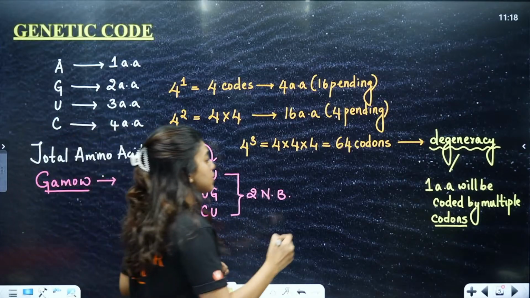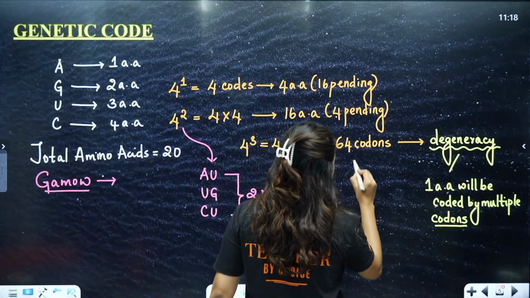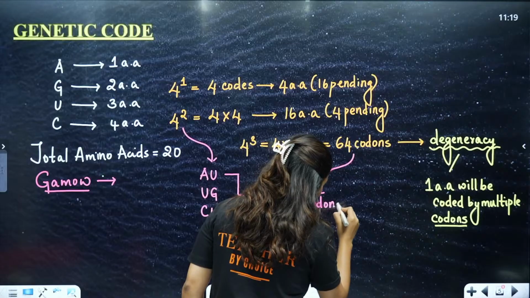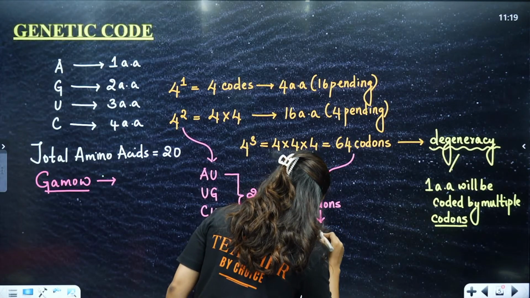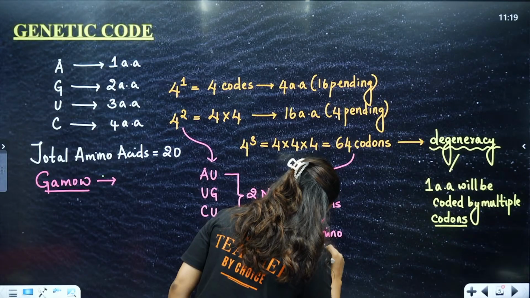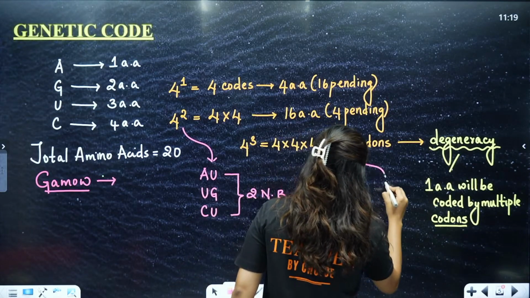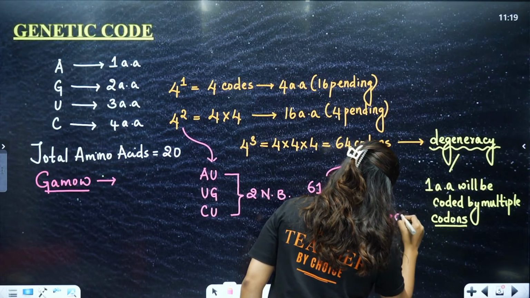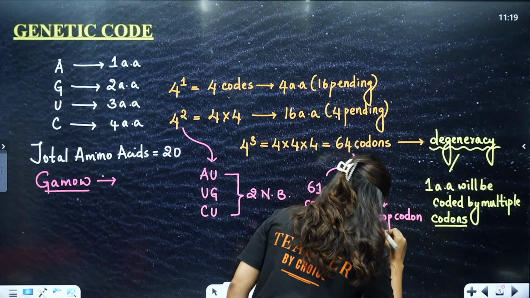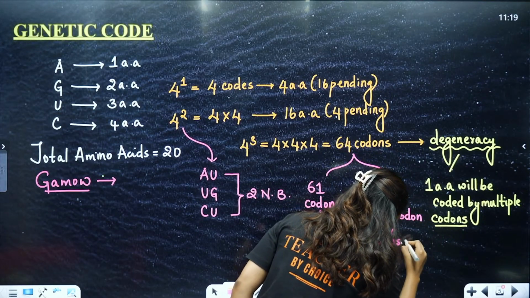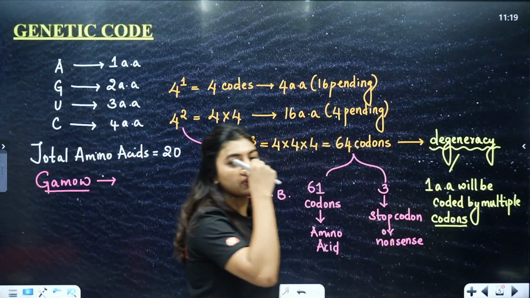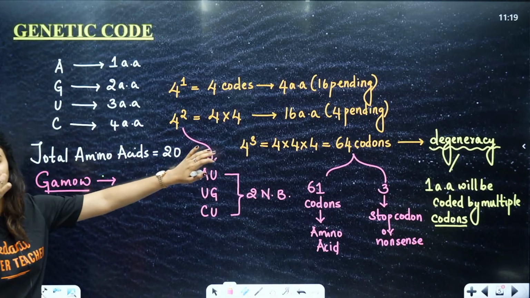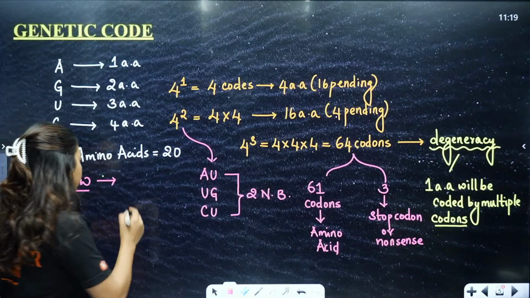Because this capability came, students, these 64 codons became easy, because 61 codons were coding for an amino acid, and the rest three of them became the stop codons. They became what? The stop codons, or else called the nonsense codons. That means they are not going to help us with coding for amino acids, but they are going to help us with termination. Is this clear to all of you? Please let me know in the chats if this is clear.